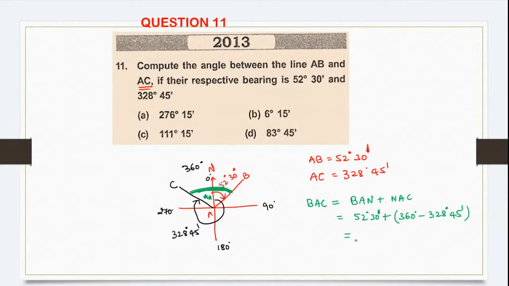Yes. So on simplification, what will it be? 83 degree 45 minute. Do we have that option? Yes, we have it in option number D. So this is your correct answer.